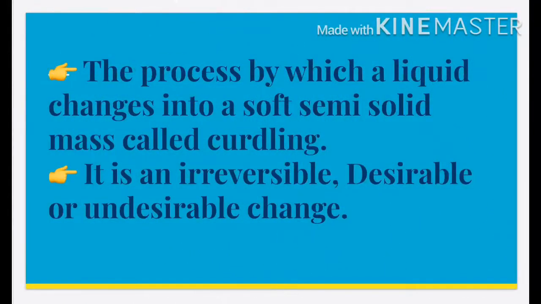So the process by which a liquid changes into a soft semi-solid mass, that is called curdling. Means in this, the liquid, that is a milk form, that converts into a curd form, that is a semi-solid form, that is called curdling. So it is irreversible, desirable or undesirable. It is desirable if we want curd and undesirable if it spoils the milk.